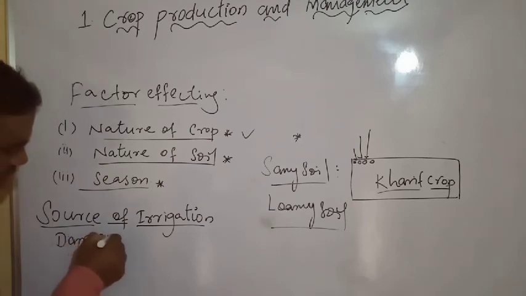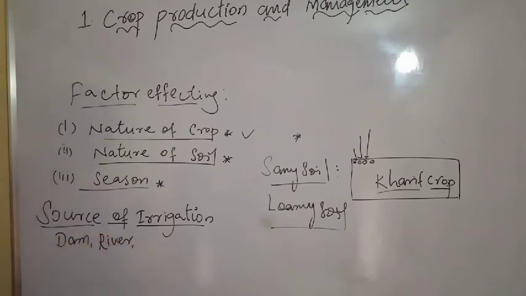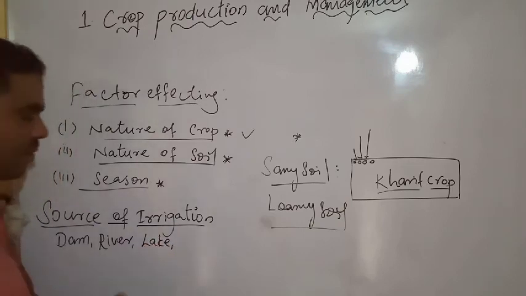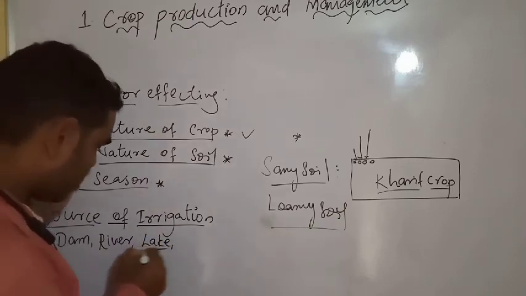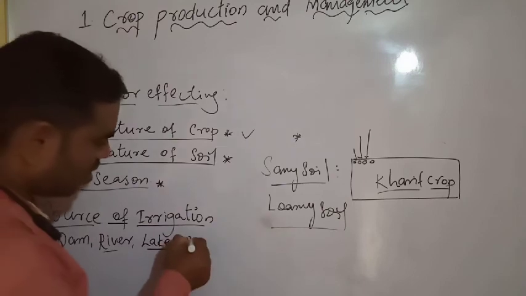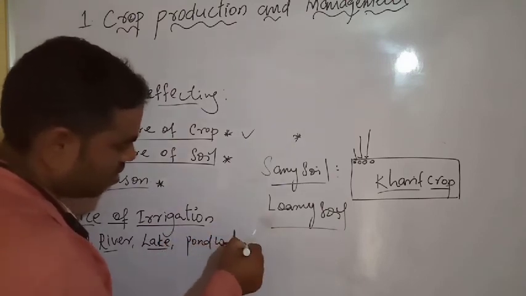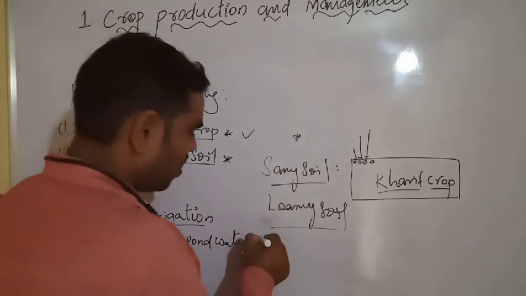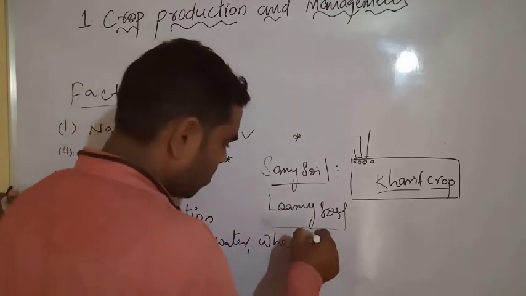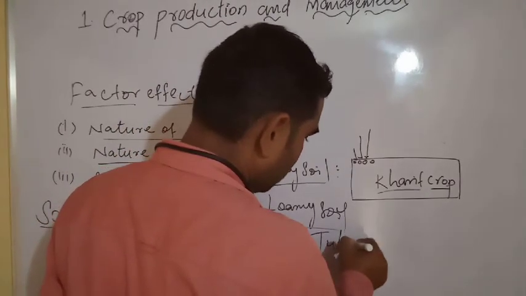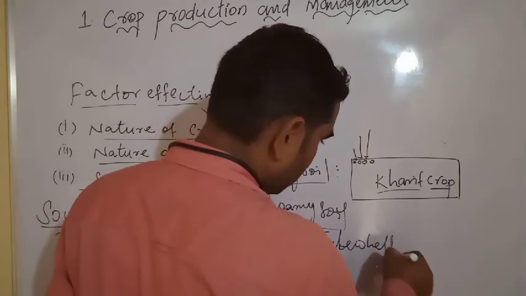River: Godavari, Krishna, Ganga. Lake water. Next, pond water. Well water. Tube well water.